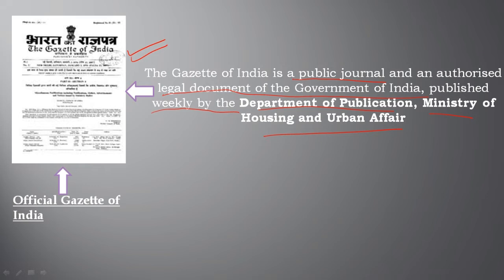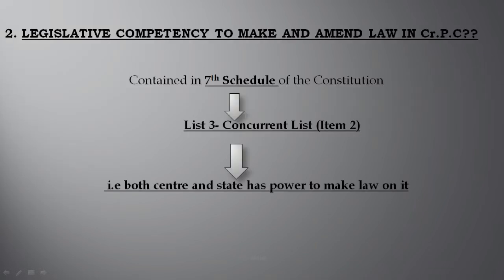Like this is an official gazette of central government, likewise there is an official gazette of each state, and when any particular amendment or new law is brought into force, then it gets notified in the official gazette of that state. So the second topic is legislative competency to make and amend law in Cr.P.C.